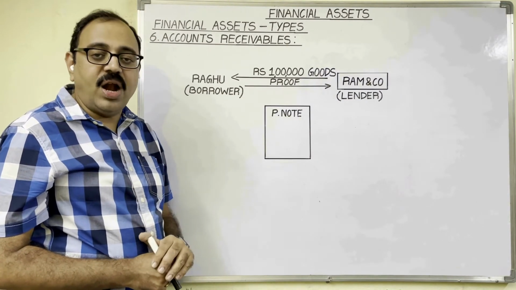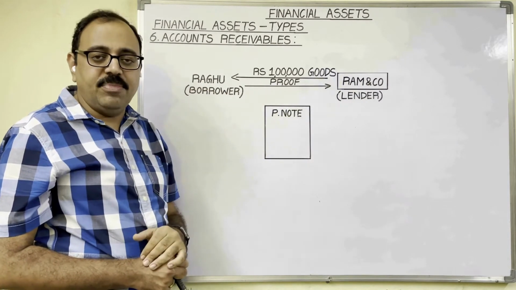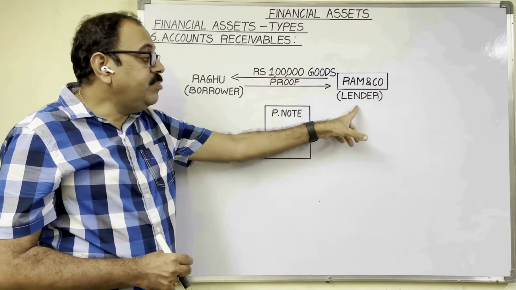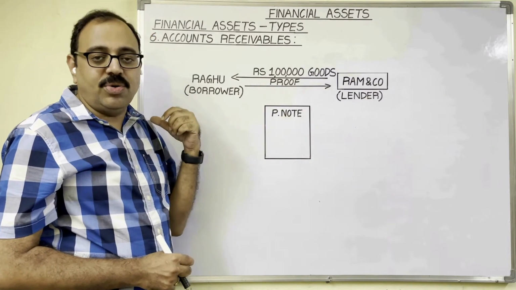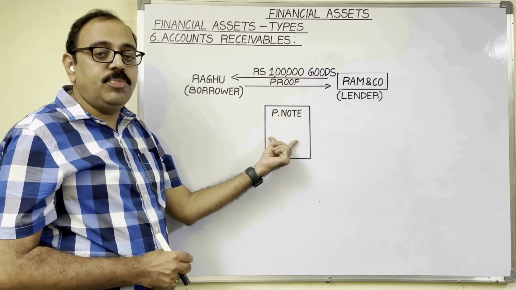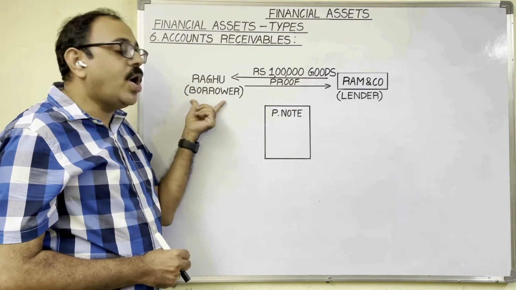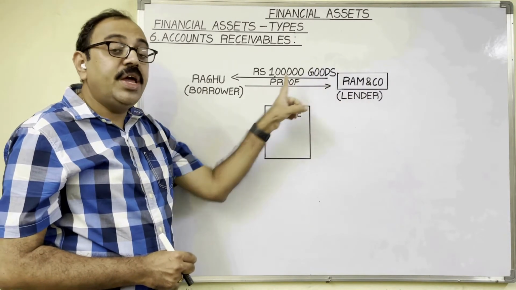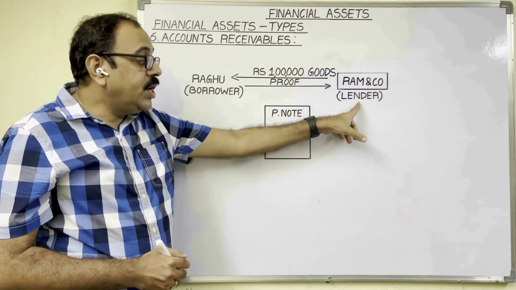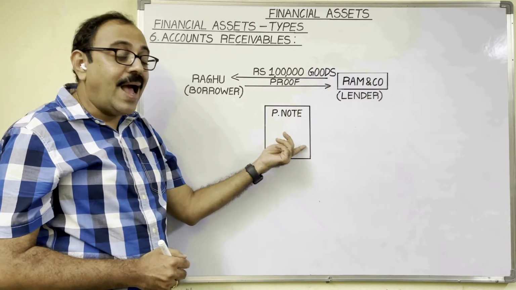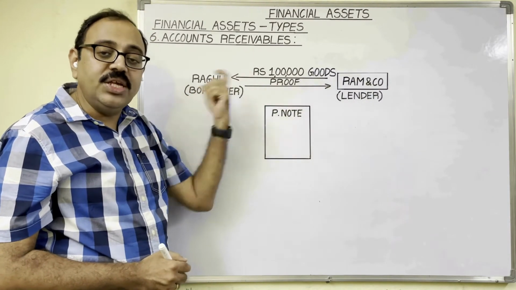Suppose Raghu made a default, means instead of paying the money after 1 month, he took extra 10 days time. So for that 10 days period, firm takes interest from Raghu. So here financial asset is promissory note because it is acting as a written proof for the contract between borrower and lender. Promissory note is prepared by borrower. Suppose lender is preparing one written proof, then it is known as bills of exchange. So lender draws that bills of exchange, he takes the acceptance of borrower, and that bills of exchange acts as a written proof for this contract.